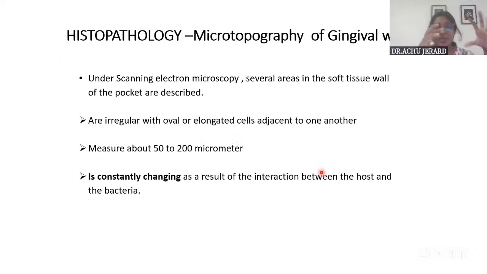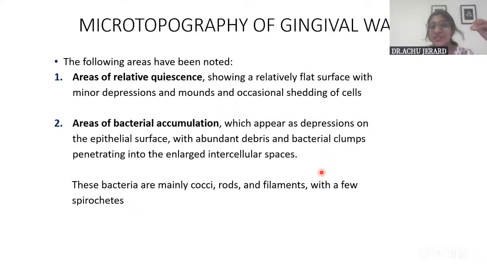This is under the normal microscope. When you see it under an electron microscope, you can see the microtopography of the gingival wall. You can see various areas, and they constantly change also. So what are the areas that are seen? There will be an area of relative quiescence, that is, an area where there is not much change or relative inactivity. That will appear as a relatively flat surface with light depressions, with occasional shedding of cells from the region. So that is the relative quiescence.